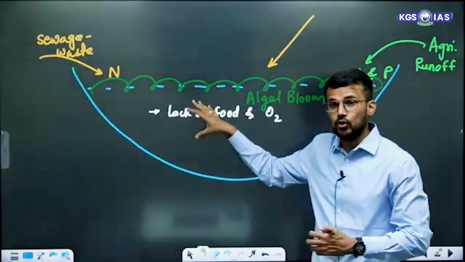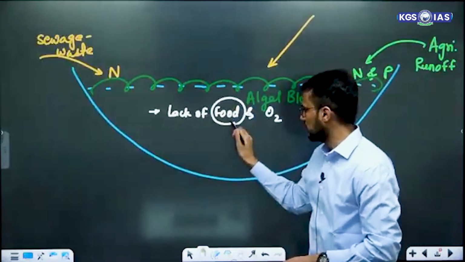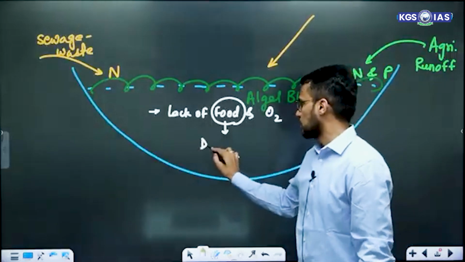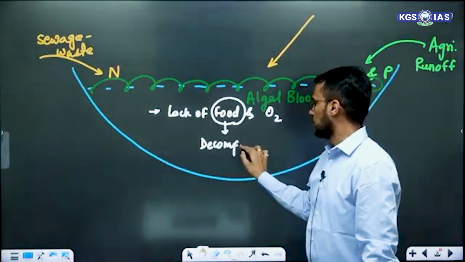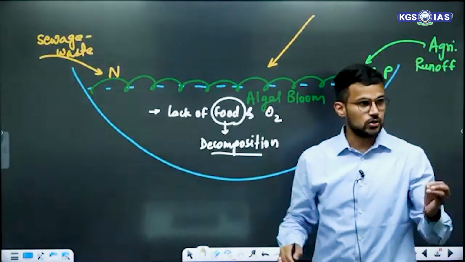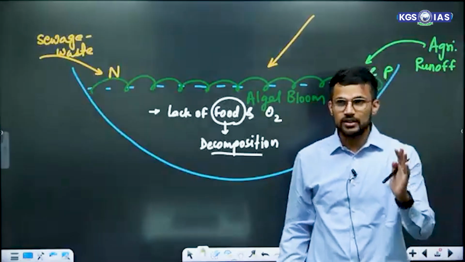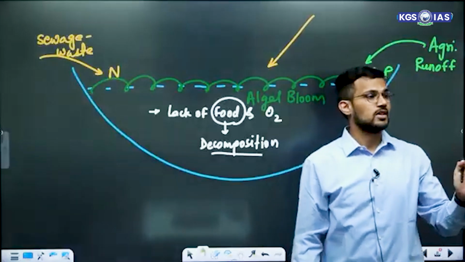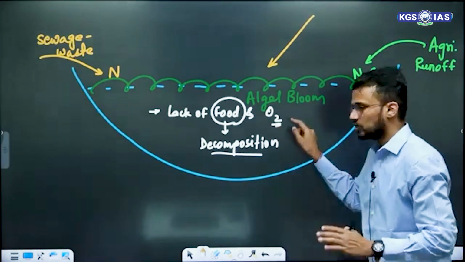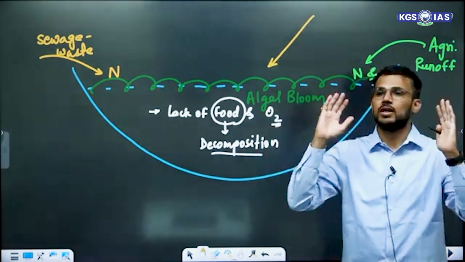As death of organisms starts, especially because of lack of availability of food, the process of decomposition will start. Yes or no? Right? The process of decomposition will start inside this water body. And we have already discussed that decomposition is an oxygen intensive process. That means whatever oxygen was there inside this particular water body would be consumed ultimately.